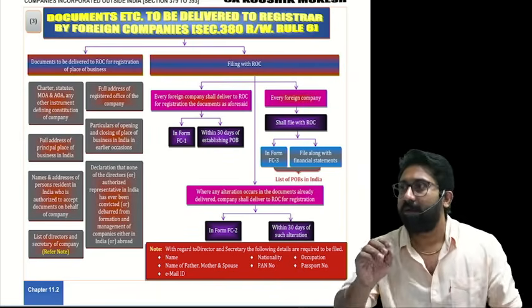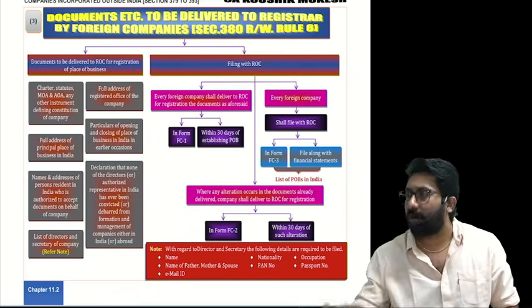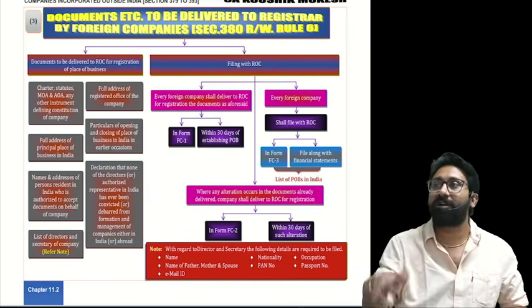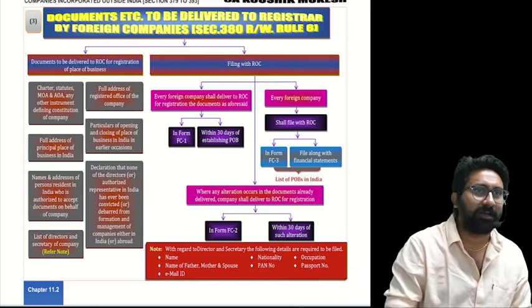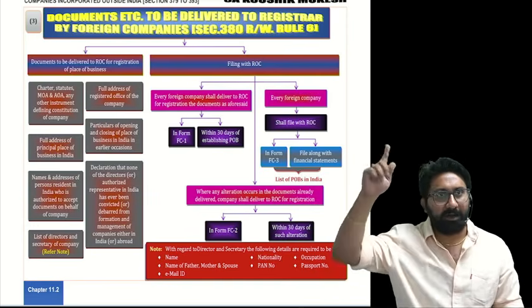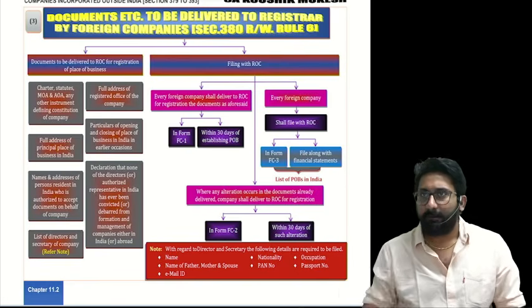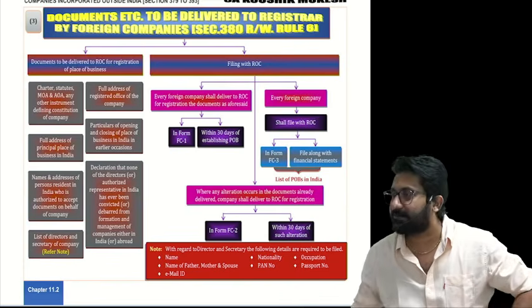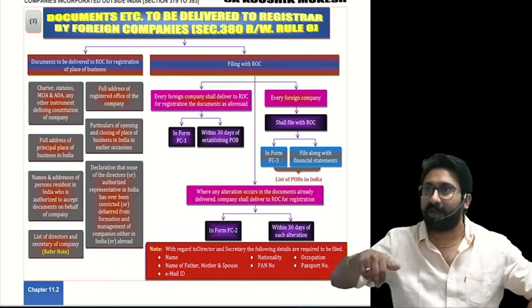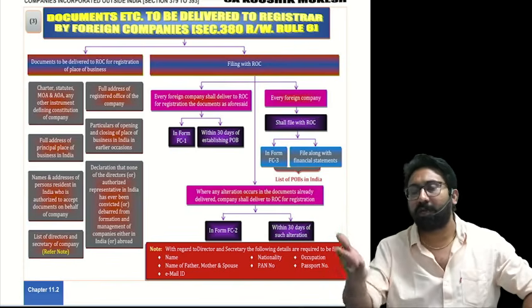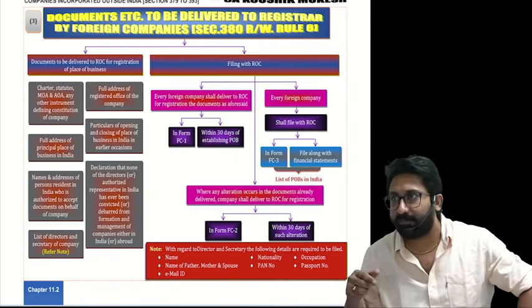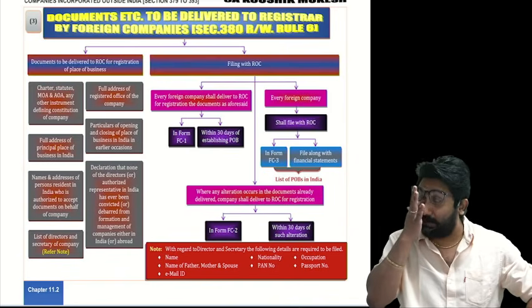So listen, in section 380 what they wanted to tell is the basis of a foreign company. Tell me, what is a foreign company? Company incorporated outside India, with a place of business in India. Now I want a question: how to establish a place of business? Directly you will come from America, start a branch here and do business? Who the hell are you? America is allowing Indians to come there and start business directly. Then why should we allow you?